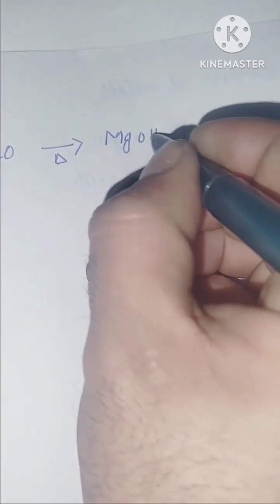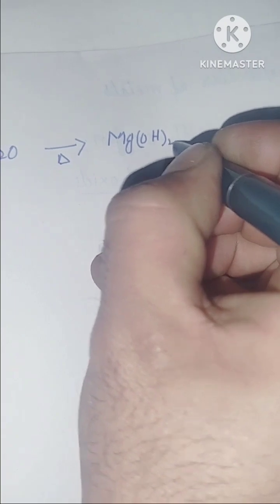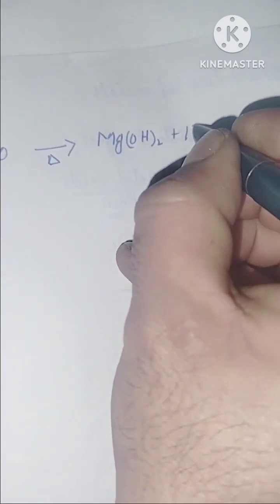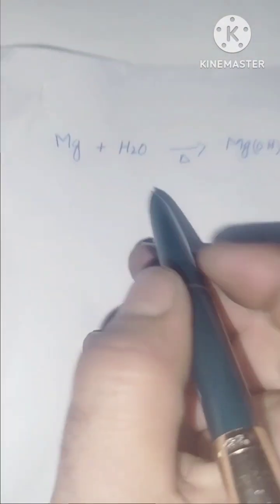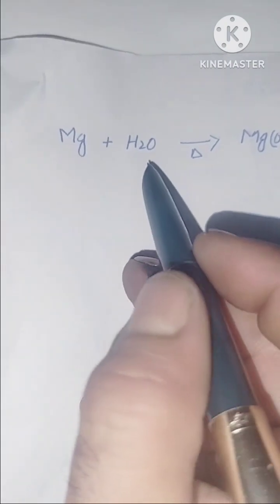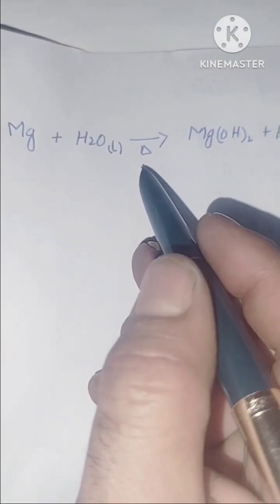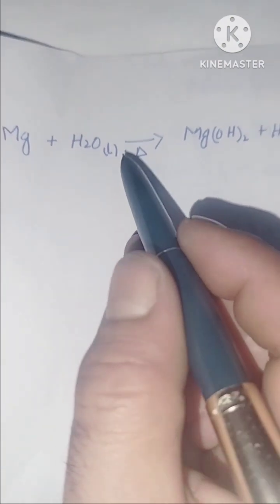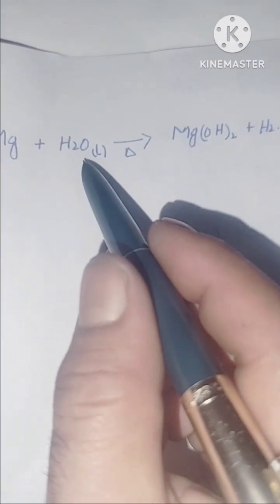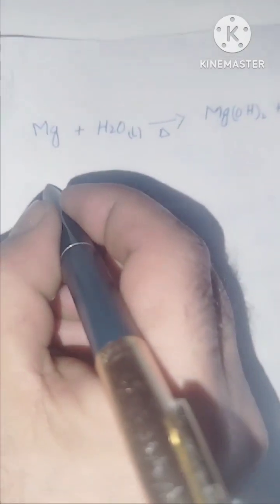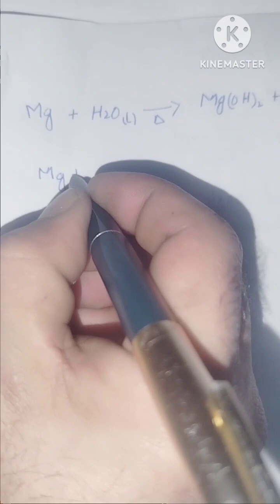Magnesium hydroxide with the liberation of hydrogen gas. So this is the reaction of magnesium with, यहाँ पे हम इसमें L लिखेंगे, that is liquid form of water. तो ये जो सिंबल है, it means that we have to supply heat, यानी मैग्नीशियम जो है it reacts with hot water. However, मैग्नीशियम की एक और रिएक्शन है, इंपॉर्टेंट है।